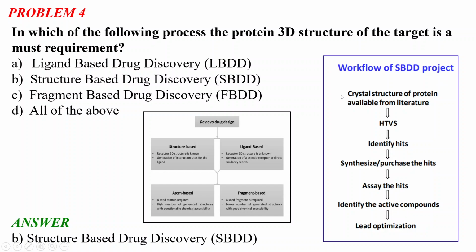First, the crystal structure of the protein is available from the literature. For the protein for which we are designing the drug, we need to know its 3D structure, and we can get it from a protein database. Then high throughput virtual screening is done, which is HTVS. Then hit molecules are identified, then the hits are synthesized or purchased, the hits are assayed, the active compounds are identified, and then lead optimization. So this is the basic workflow of an SBDD project.